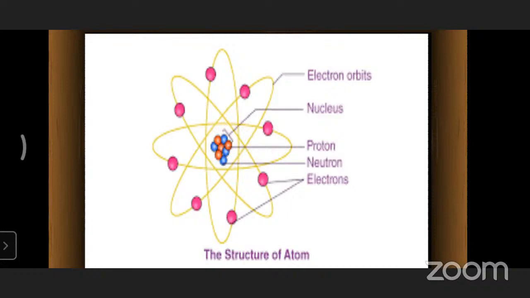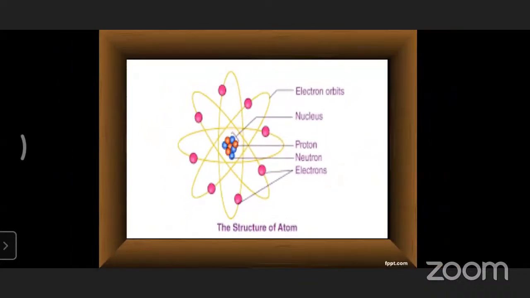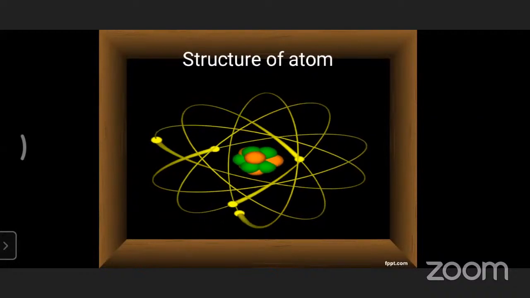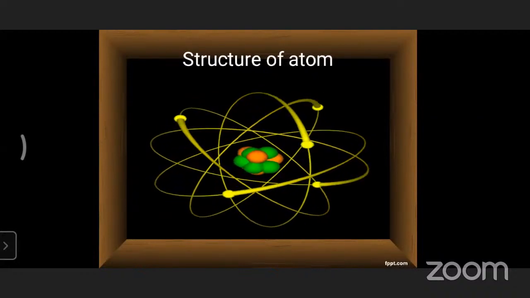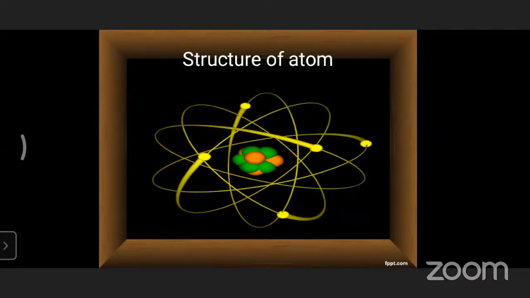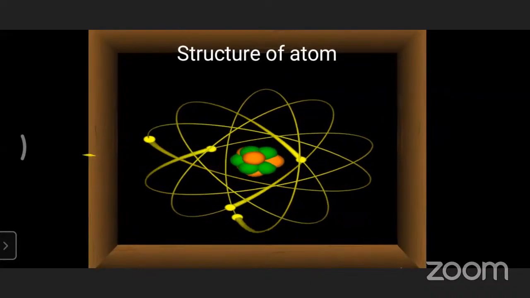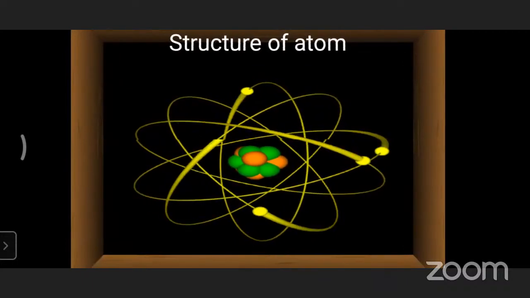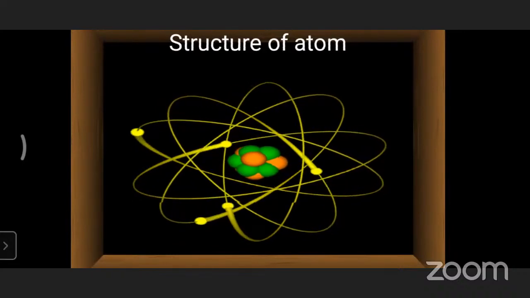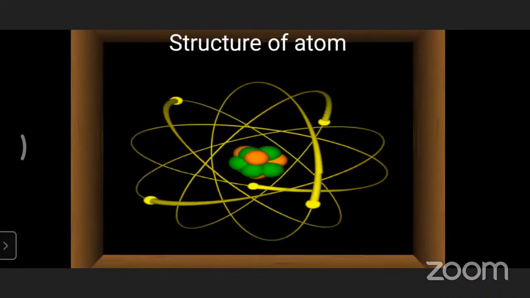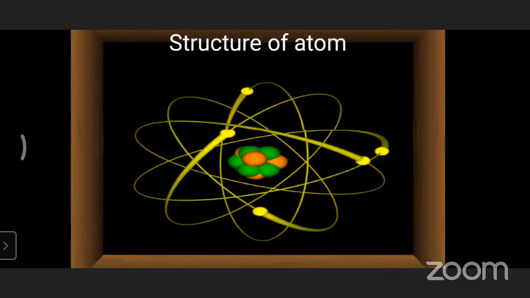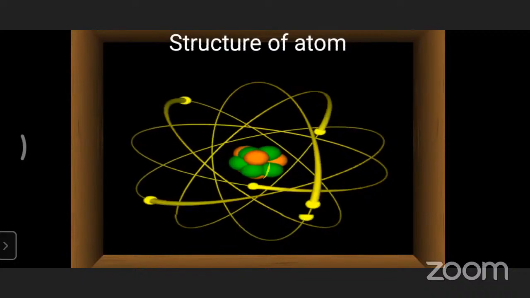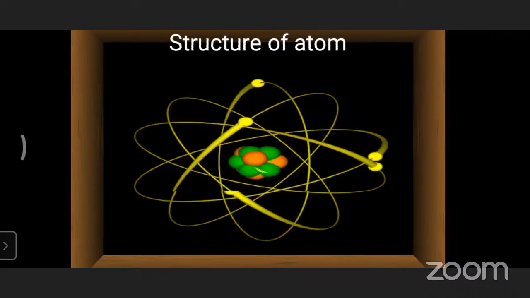Okay, fine then. We will go with another slide. So children, you can observe here a beautiful orientation I am representing. That is the structure of atom and how the electrons are continuously revolving around the nucleus. Once you observe, the orange color and green color balls are located in the middle of the atom. In the middle of the atom, neutrons and protons are present. It can be called the nucleus.